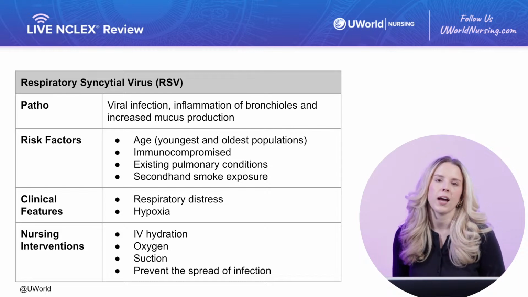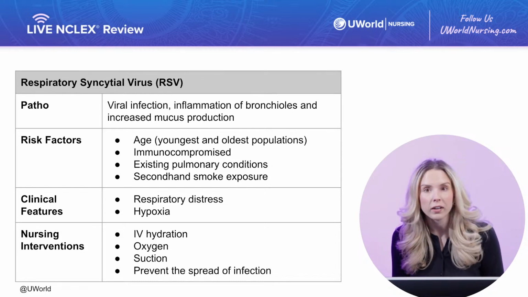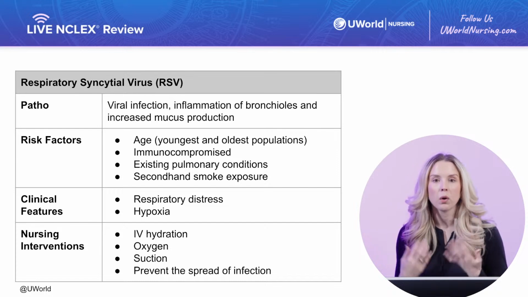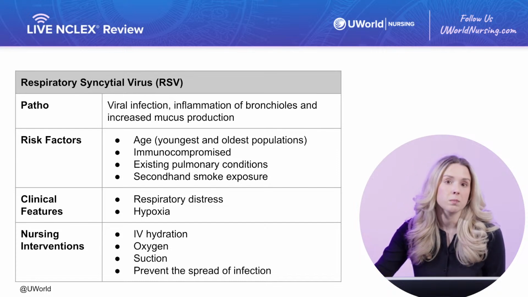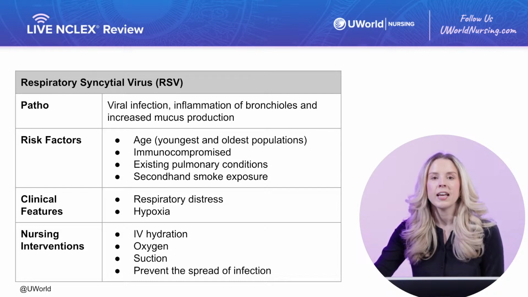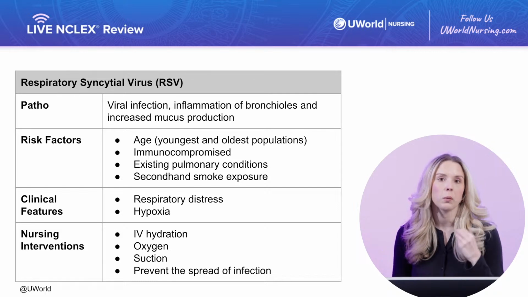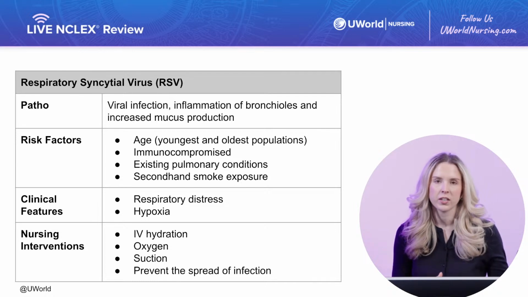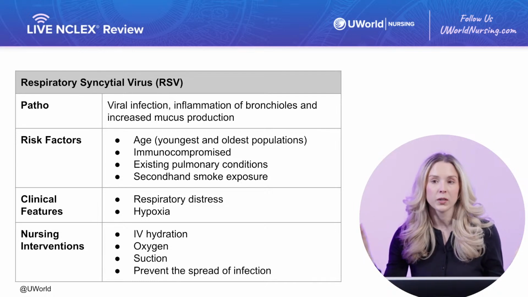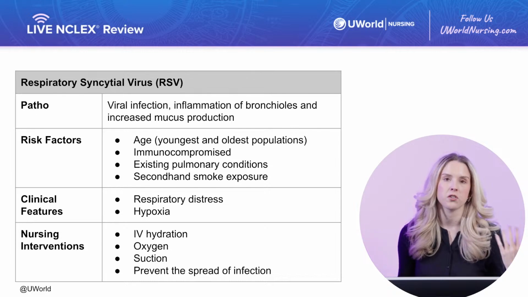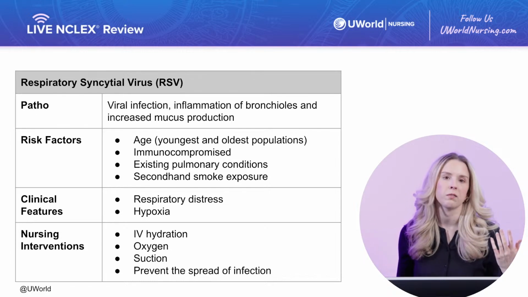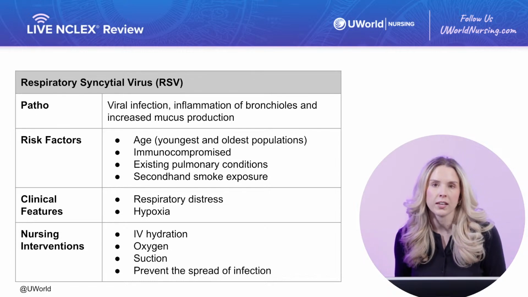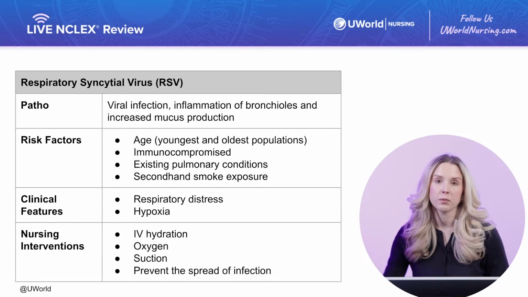So in our lungs, we have these small tubes called bronchioles where air passes, and bronchioles are going to be the very smallest branches of our airway. In RSV, these bronchioles are what get inflamed, and we have mucus secretions increase. So that inflammation and increased mucus secretions are really the 2 main complications of RSV that cause all of these manifestations. Essentially, these 2 things combined make it harder to breathe.